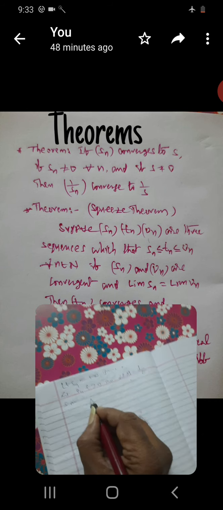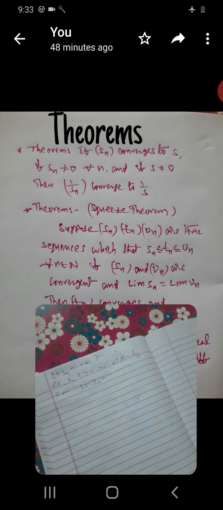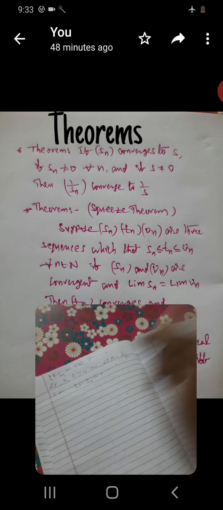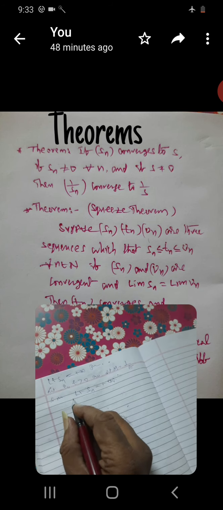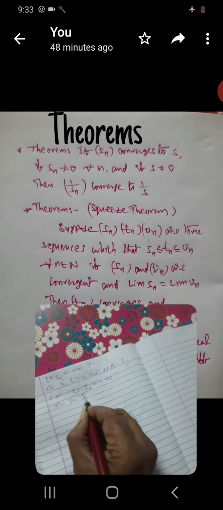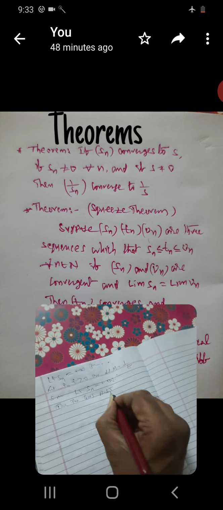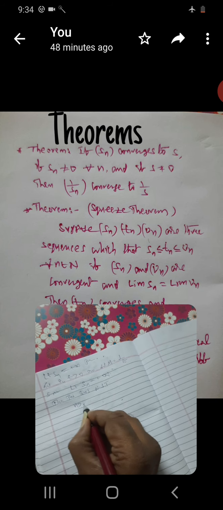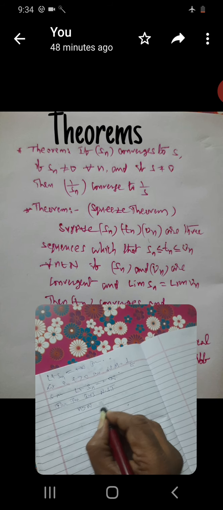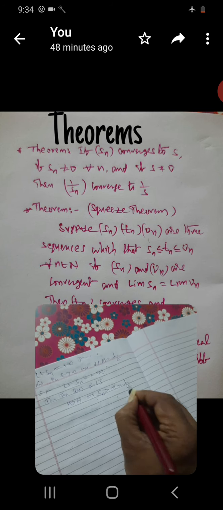Since limit Sn is equal to infinity, there exists capital N such that n greater than N implies Sn greater than M, that is 1 by epsilon.